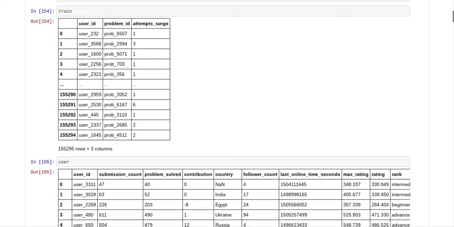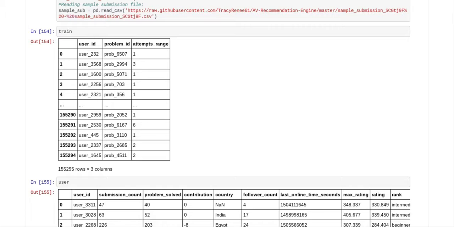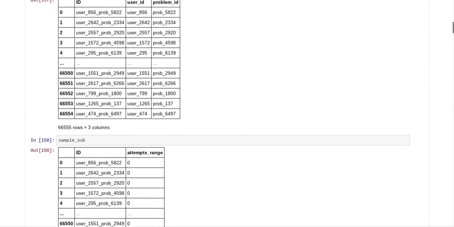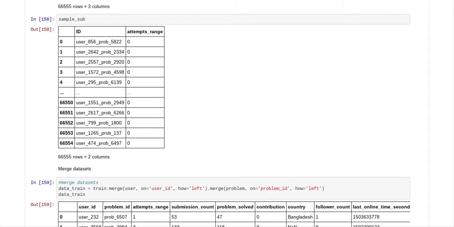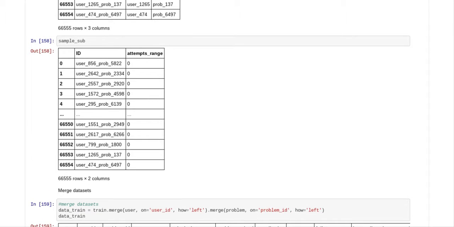The train file has 3 columns. It has the attempts range. So all of these different files have different columns. And you're thinking, well, what am I going to do with all these different columns? I don't know what to do.